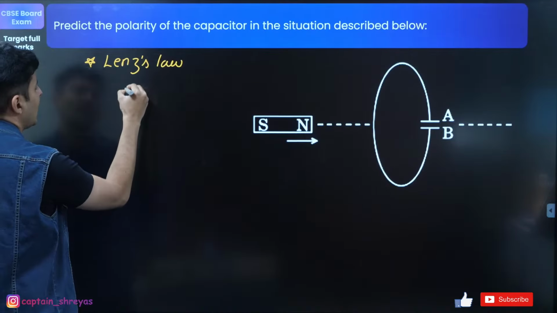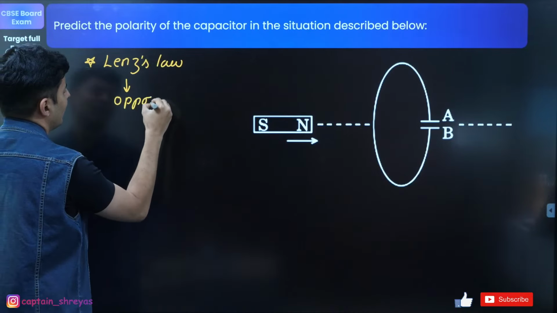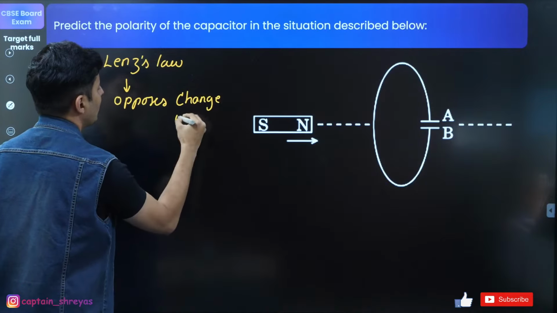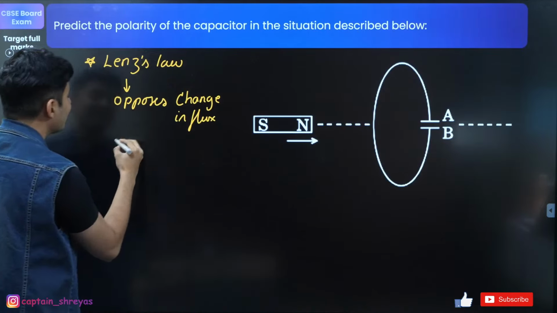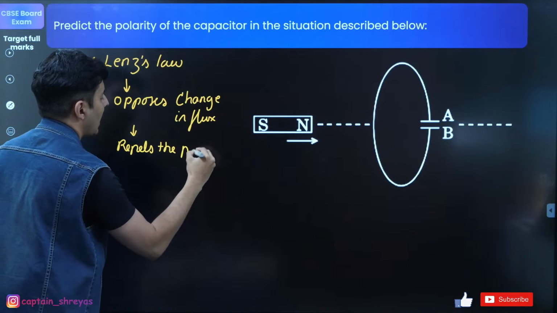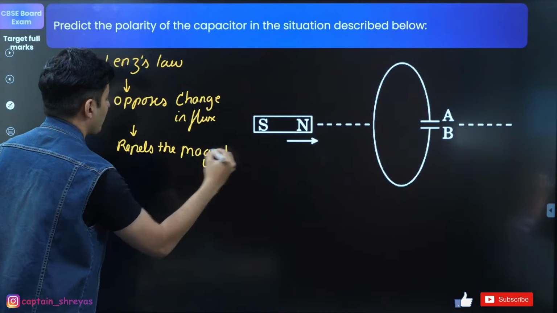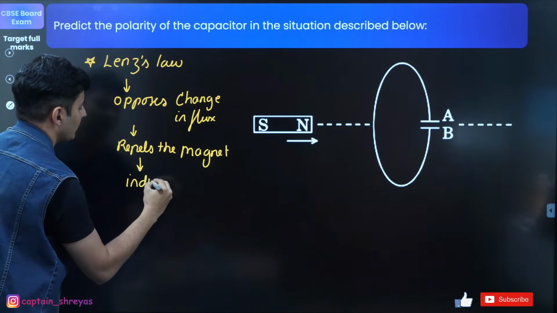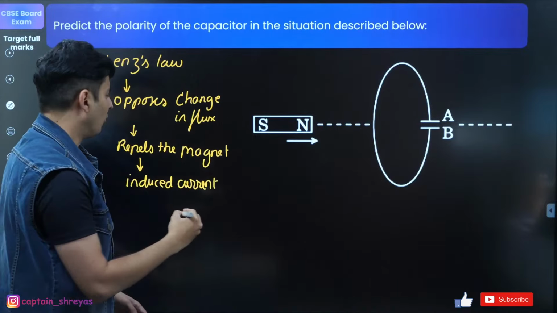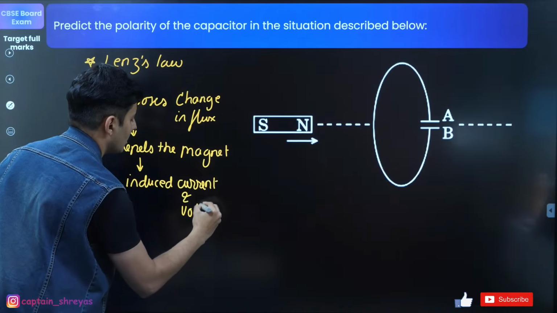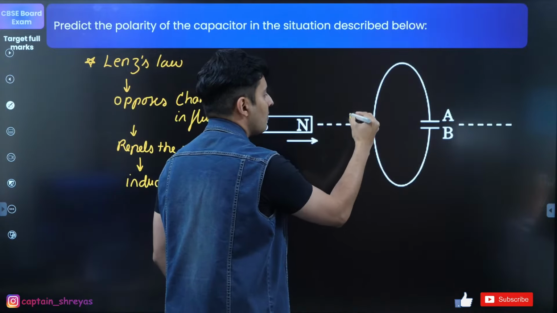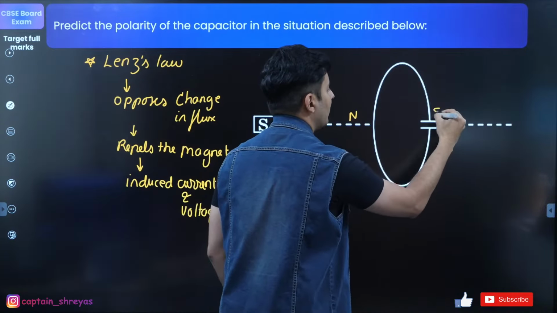And you have to say that it opposes the change in flux, and because of which it repels the magnet by the induced current and voltage. So you will see that if this is coming close, it will be repelled by creating a north pole here and a south pole here.